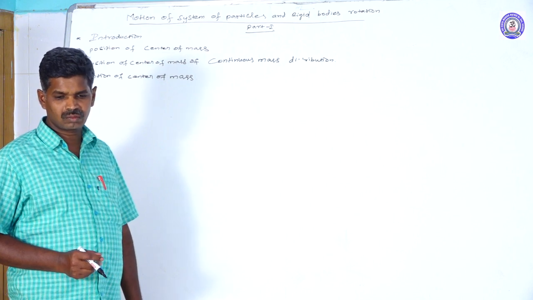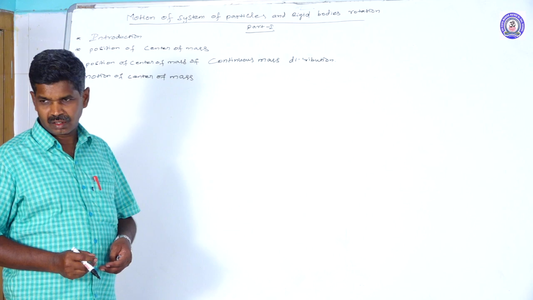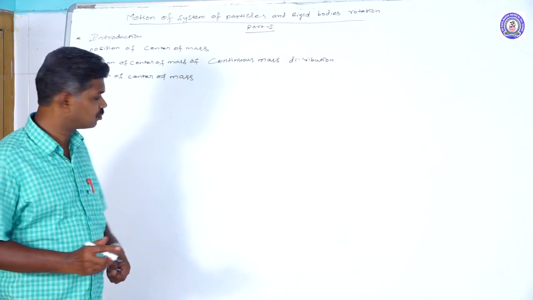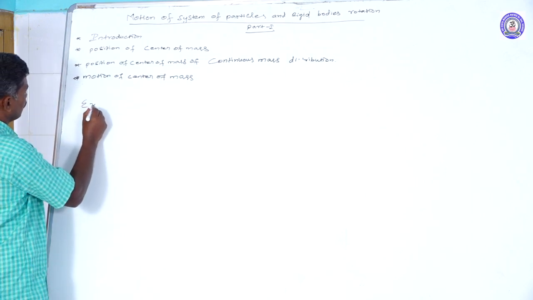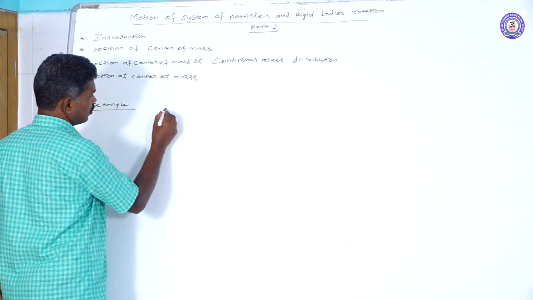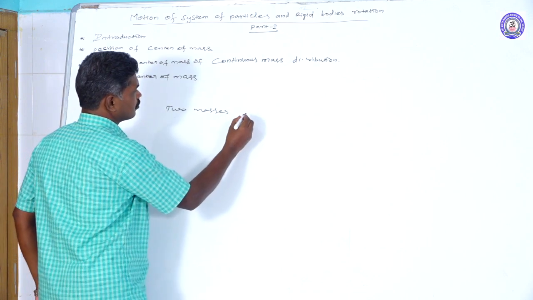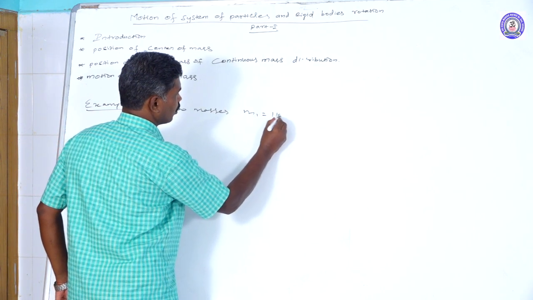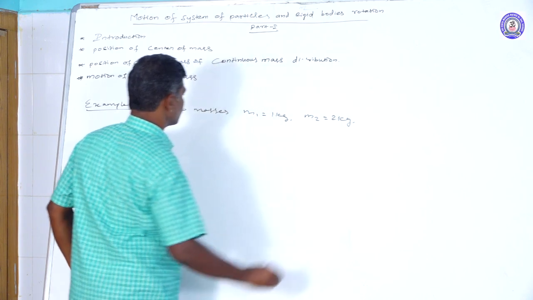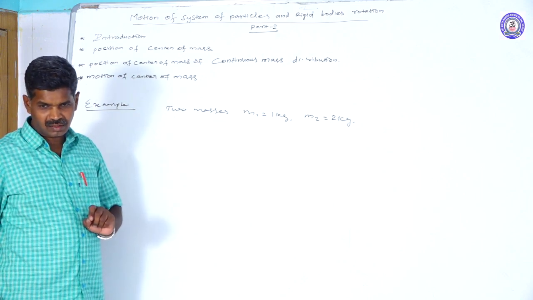Now we are going to see an example for the center of mass of a two particle system. Suppose two masses: m1 equal to 1 kilogram, m2 equal to 2 kilogram. These two masses are placed along the x-axis.